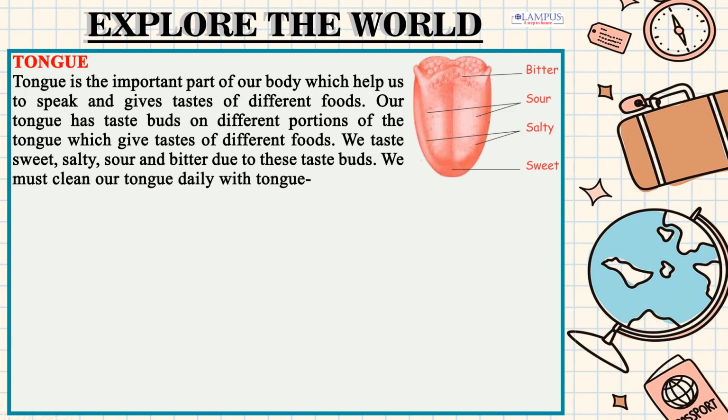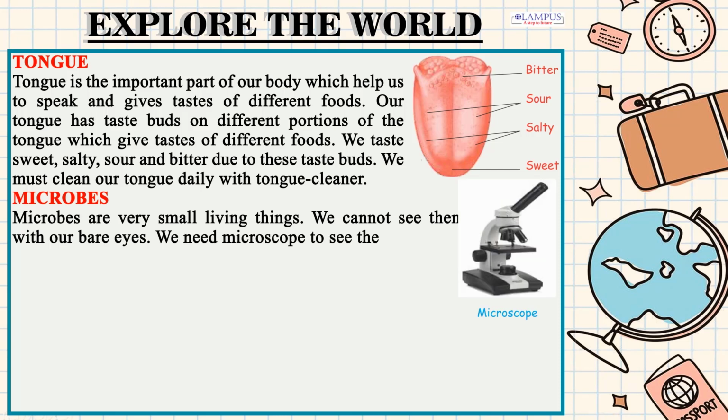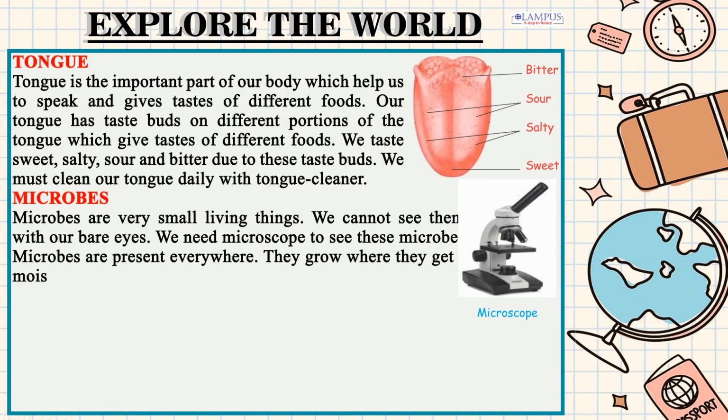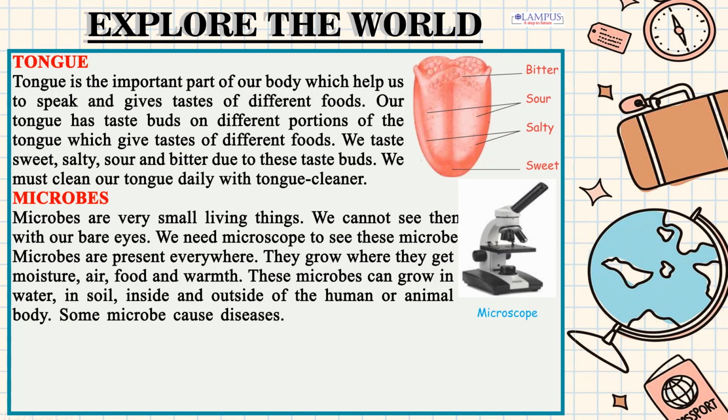Microbes. Microbes are very small living things. We cannot see them with our bare eyes. We need a microscope to see these microbes. Microbes are present everywhere. They grow where they get moisture, air, food and warmth. These microbes can grow in water, in soil, and inside and outside of the human or animal body. Some microbes cause diseases, while some microbes are useful to us.